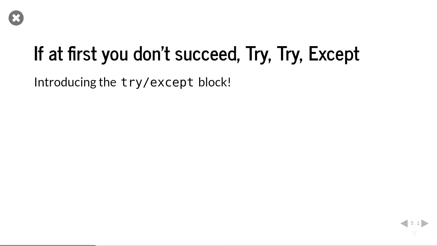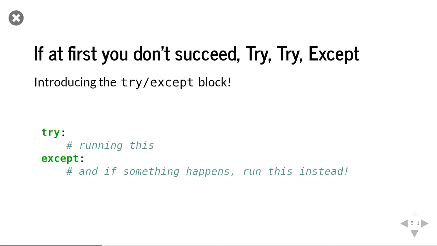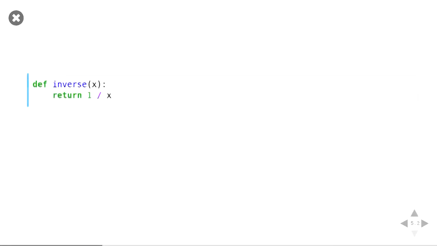Okay, so the other nice thing is we have try except blocks. With try except blocks, essentially what we're saying is try running this bit of code, and if something bad happens and we expect it to happen, then run this instead. And so now, like before, our inverse function is now as simple as it can get. It just does 1 divided by x.